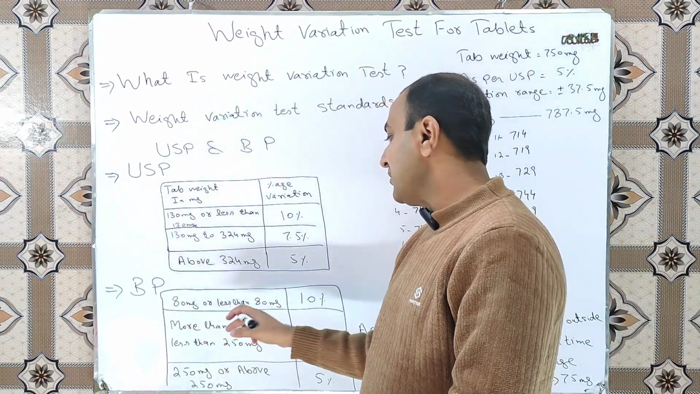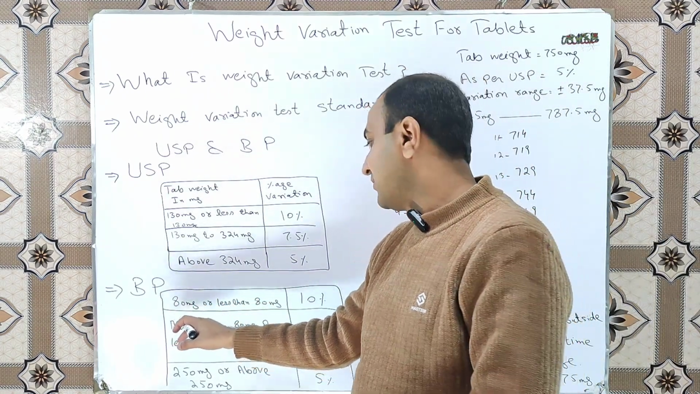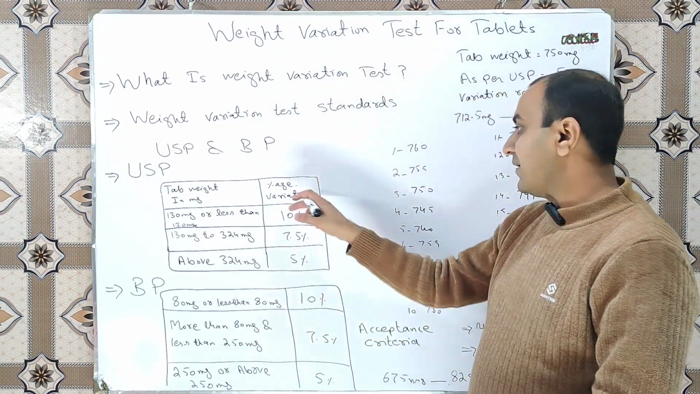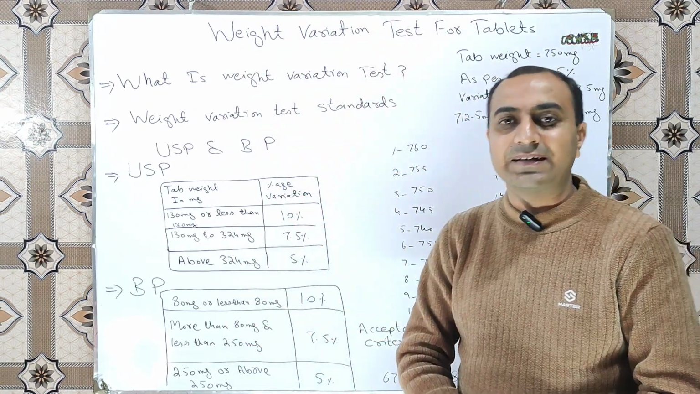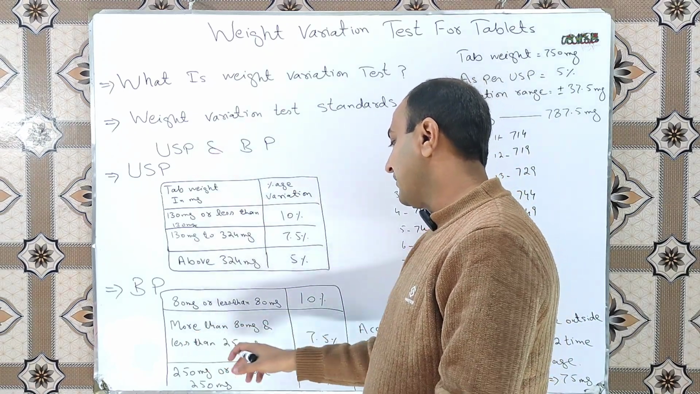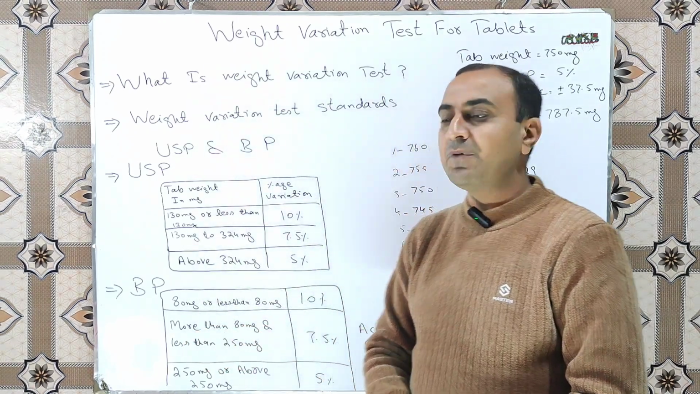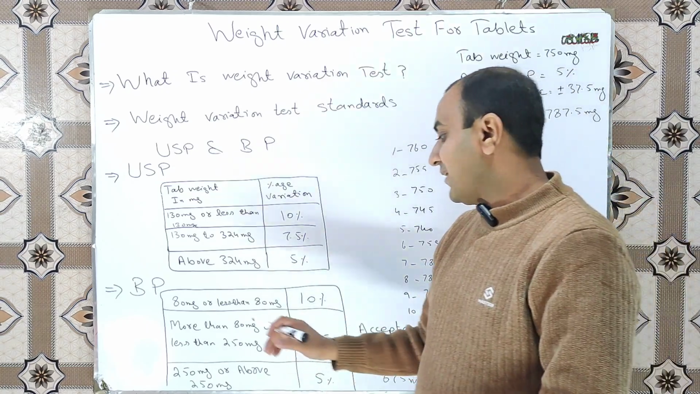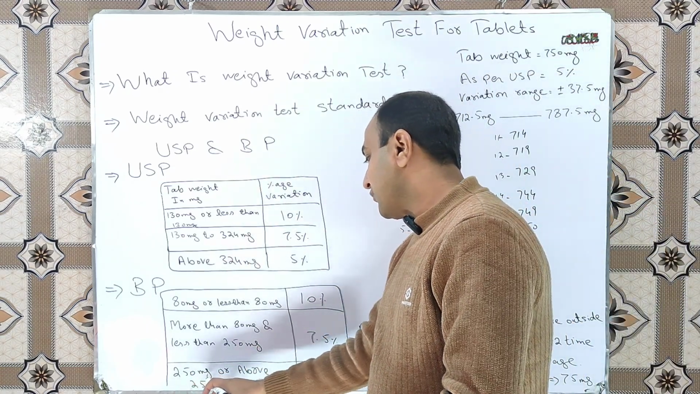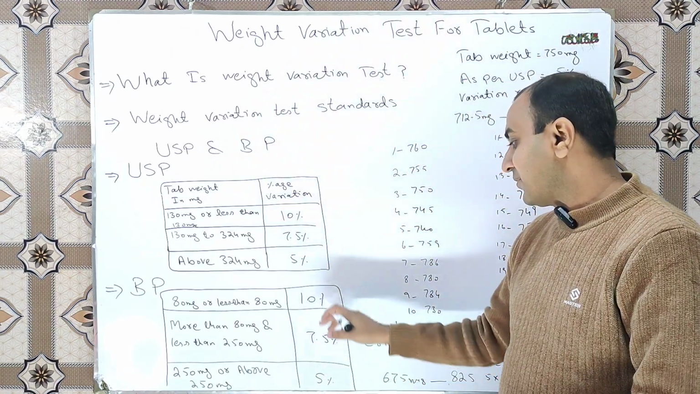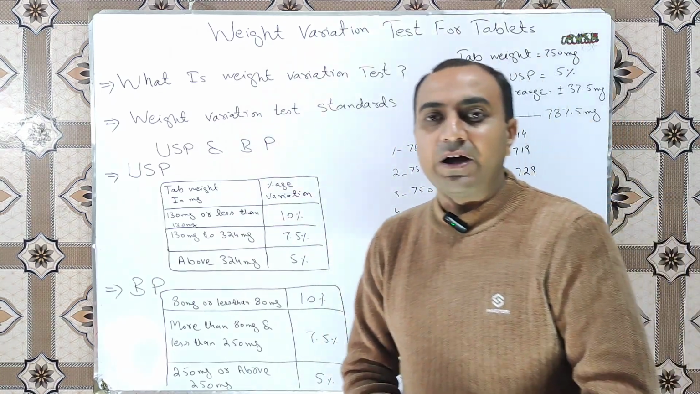As per BP, if the tablet weight is 80 milligram or less, then the percentage variation is 10%. If it is more than 80 milligram and less than 250 milligram, then the percentage is 7.5%, and if the individual tablet weight is 250 milligram or above, the percentage is 5%.